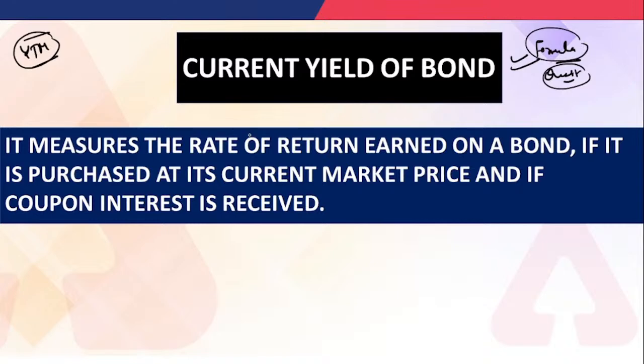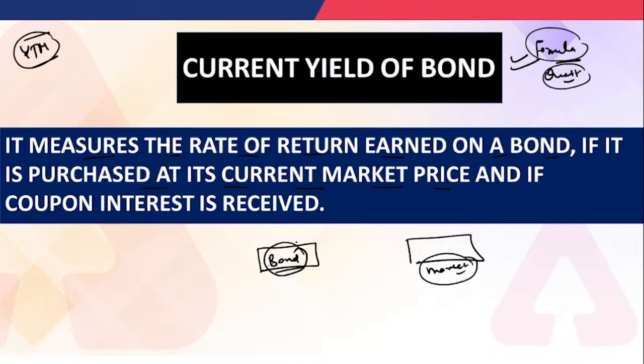So what do we understand by the current yield of the bond, right? In definition terms, it measures the rate of return earned on a bond if it is purchased at its current market price. So suppose this is a bond and this bond is currently trading in the market. Okay, so this is the market, right? Suppose this bond has a value of 800 rupees.